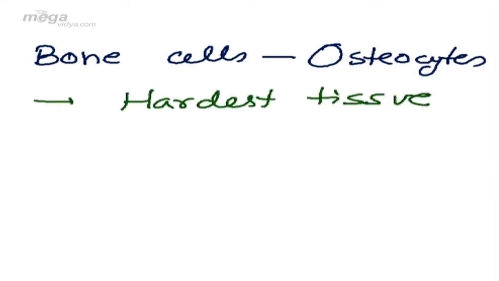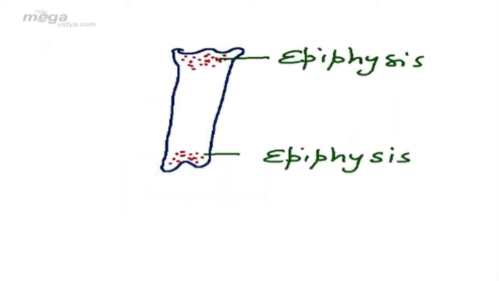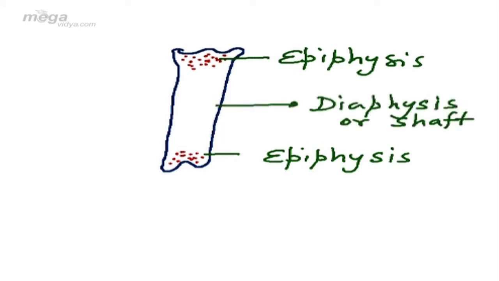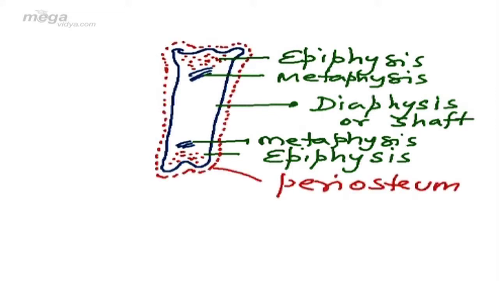Bone is the hardest tissue in the body. Total bones in the body are 206. Looking at the diagram of a bone, the ends of the bones are known as epiphyses. The main part of the bone is called shaft or the diaphysis, whereas metaphyses act as a separation between epiphysis and diaphysis. Bone is covered over by a membrane which is known as periosteum.